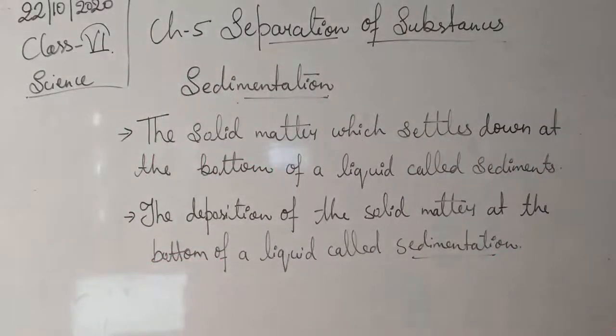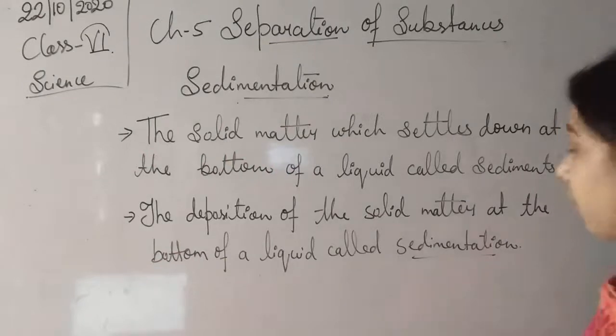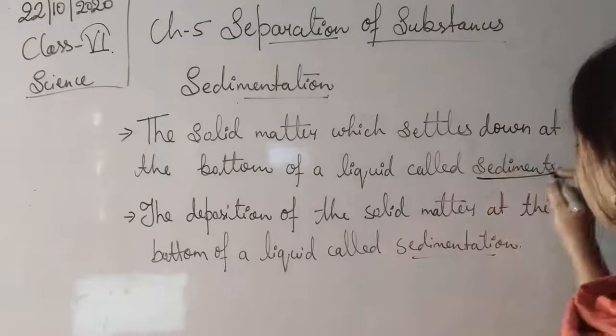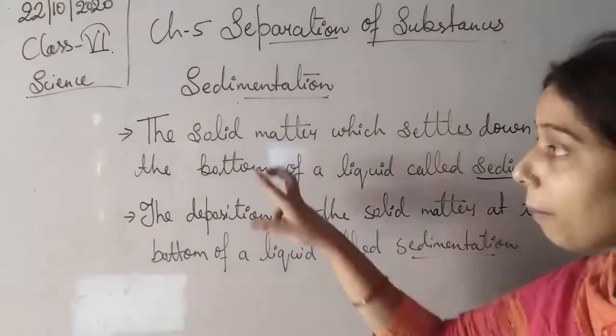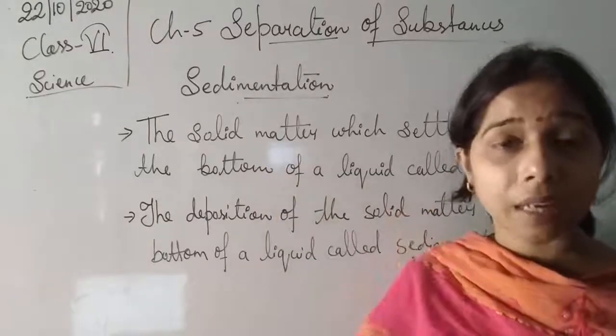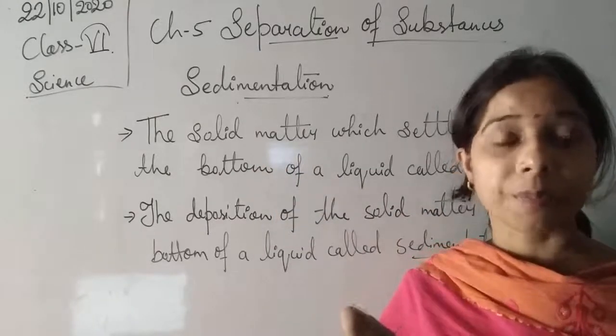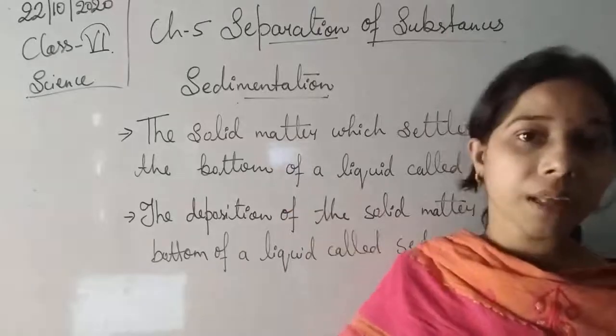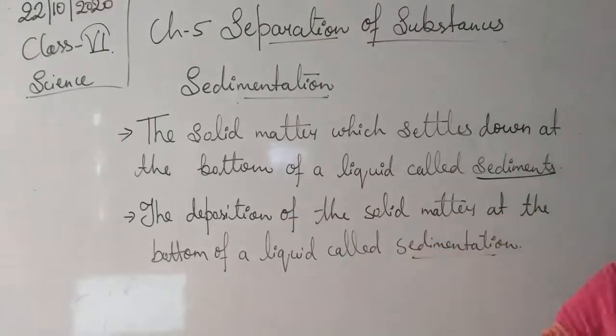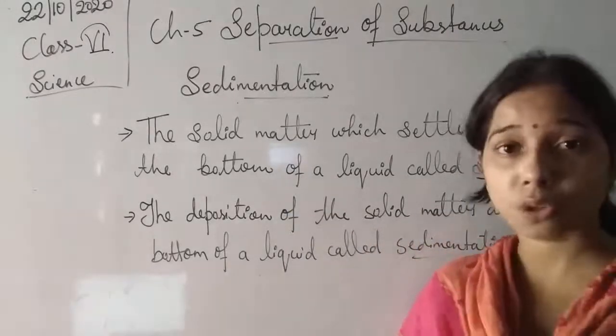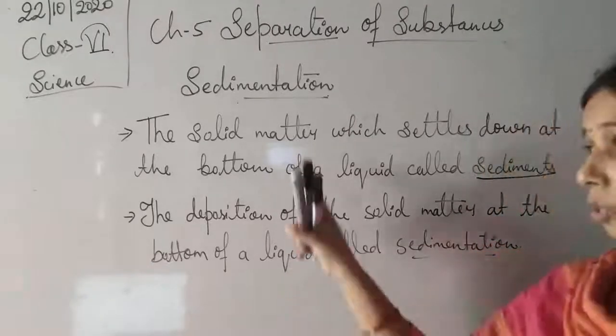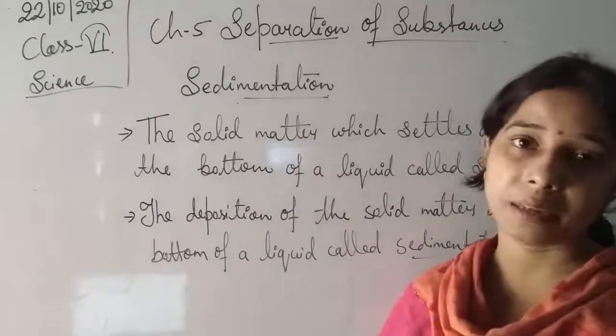So one is known as sediment, another one is known as sedimentation. The solid matter, students, the sand which we had kept in the water, will settle down at the bottom of the glass. That sand is the solid object. That solid matter is known as sediment.